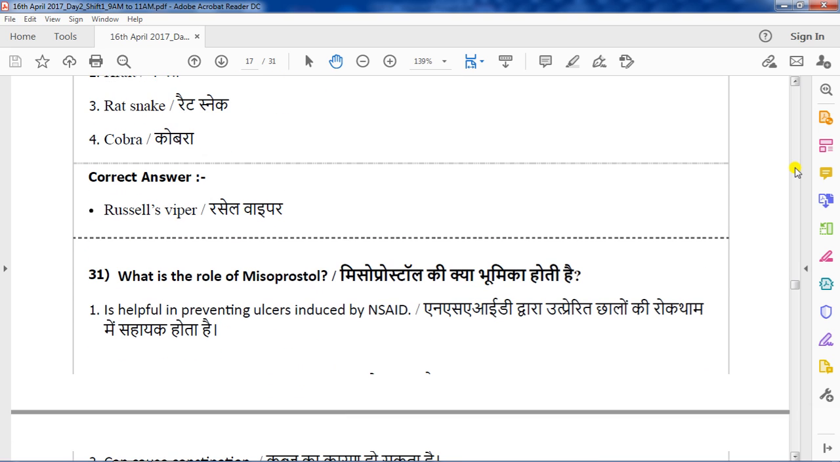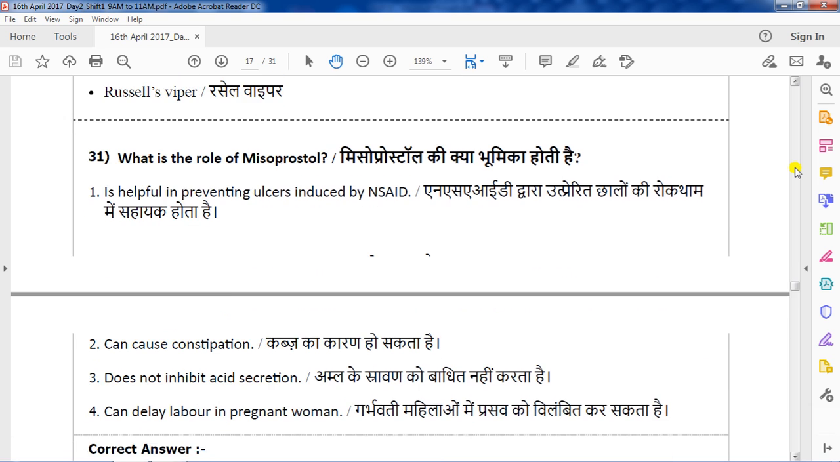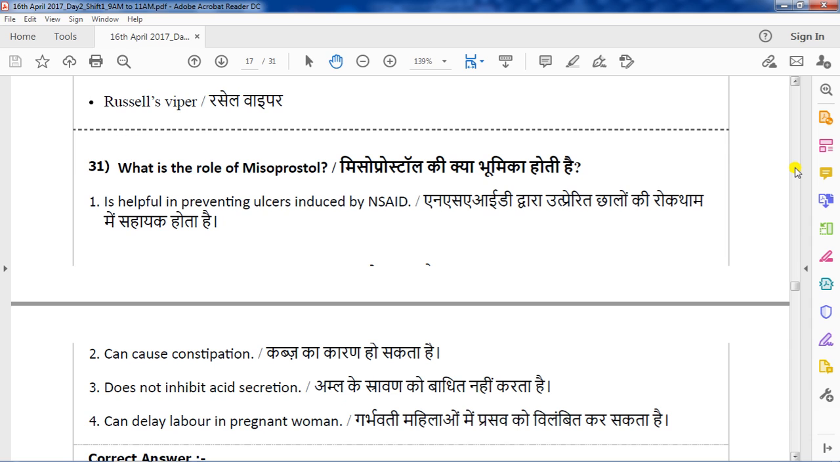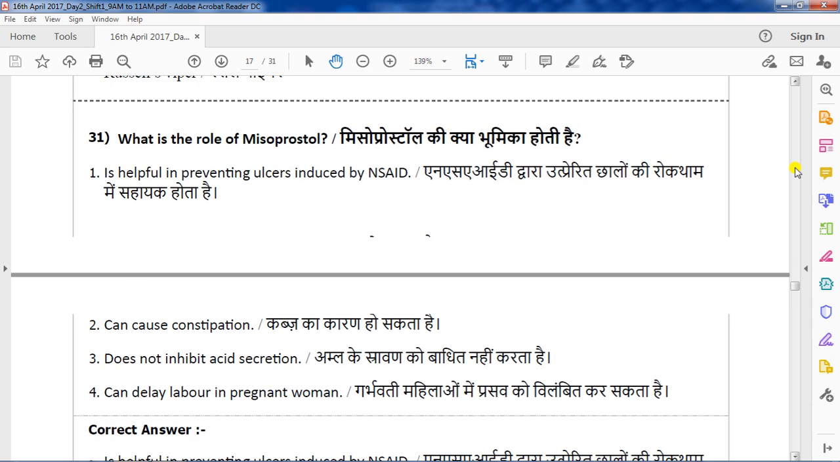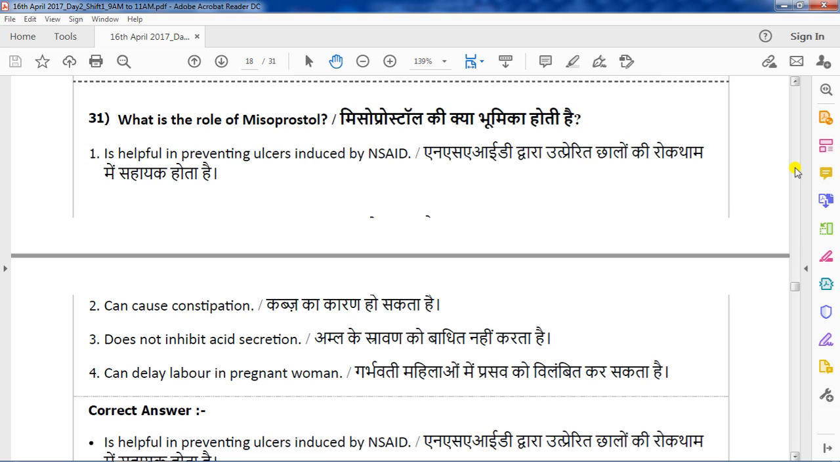Question number 31. What is the role of misoprostol? Options are: option 1, it is helpful in preventing ulcers induced by NSAID. Option 2, can cause constipation. Option 3, does not inhibit acid secretion. Option 4, can delay labor in pregnant women. The correct answer for this question is that misoprostol is helpful in preventing ulcers induced by NSAID. That is, option number 1 is the correct answer.